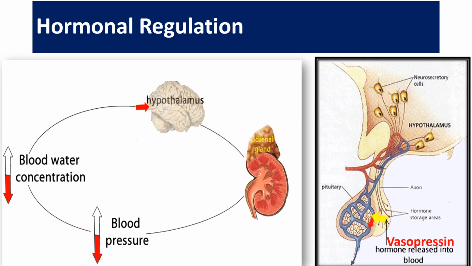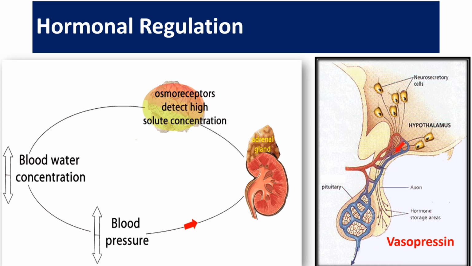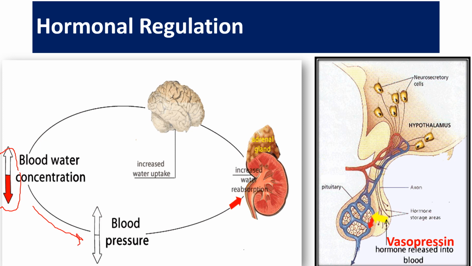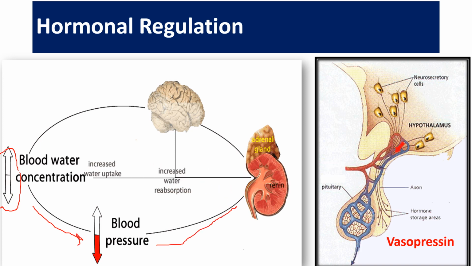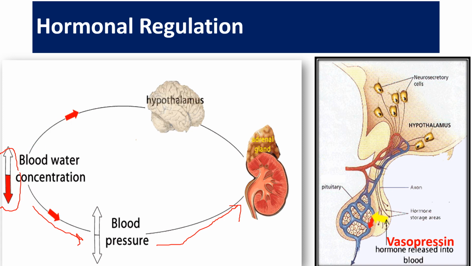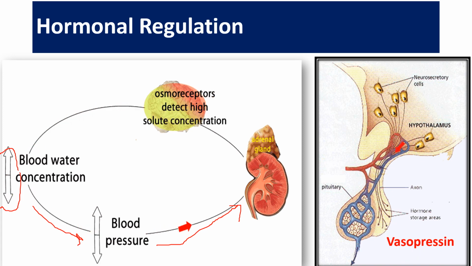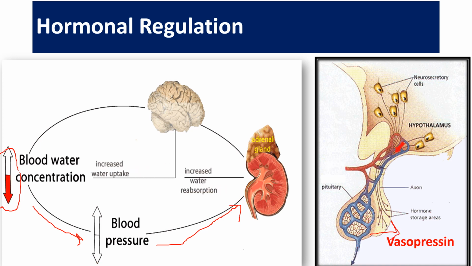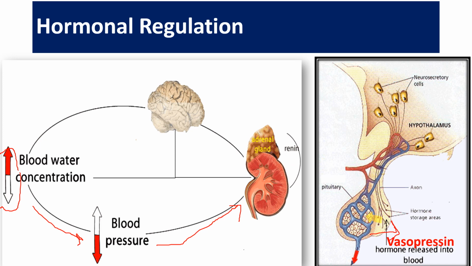If we look over both pathways, when for any reason the blood water concentration falls, the blood pressure will decrease, due to which a message will be sent to the kidneys to normalize the blood pressure. They will release renin and aldosterone, and this aldosterone will increase water reabsorption, which will increase the blood pressure. In the same way, when the blood water level decreases, the message will be sent to the hypothalamus. The hypothalamus will release vasopressin from the pituitary gland, which will act on the kidneys, and again there will be an increase in reabsorption.